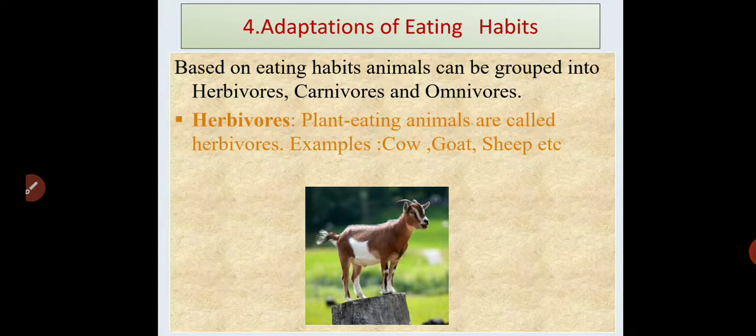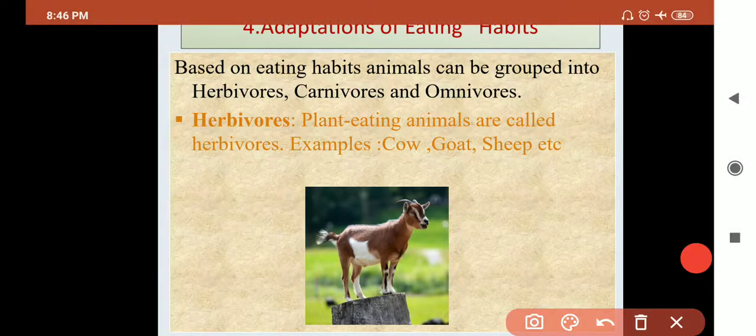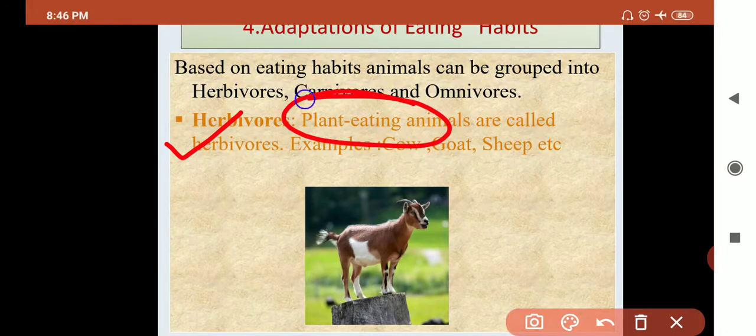So let's start with adaptation based on eating. Some animals eat vegetables, some eat flesh. So based on the eating habits there are 3 groups. Number 1 is herbivores, number 2 is carnivorous, and number 3 is omnivorous. So let's start. Number 1, herbivores means animals that eat plants.